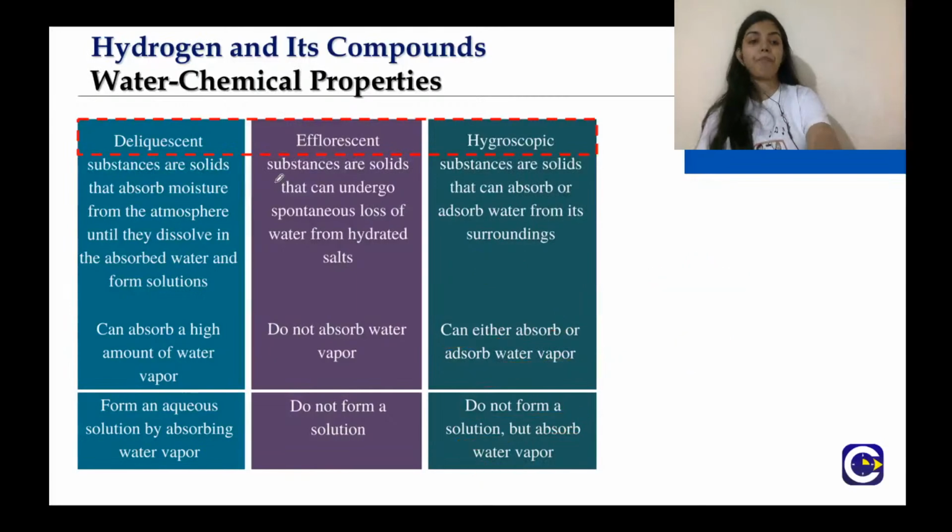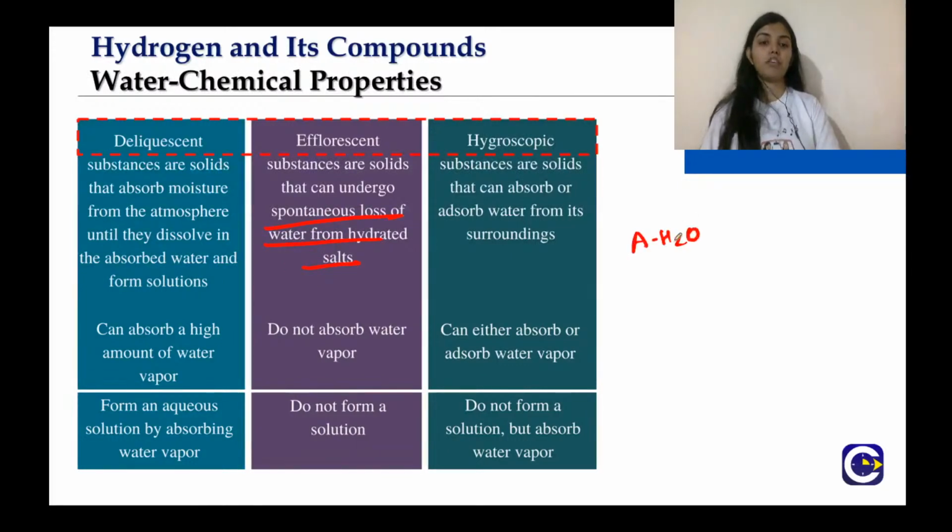Now comes the efflorescent solids. These are solids that can undergo spontaneous loss of water from a hydrated salt. For example, let us say that A.H2O is an efflorescent solid. On a certain amount of heating it will lose water, and we will obtain A. First it was A.H2O, then on heating it will give A plus water.